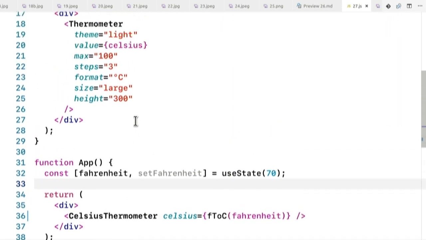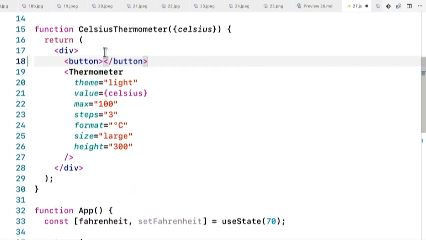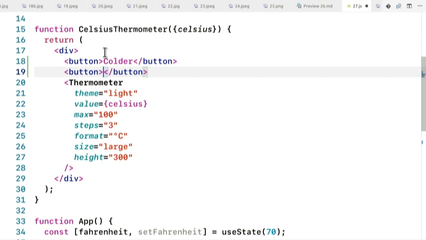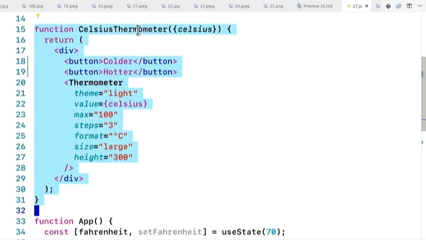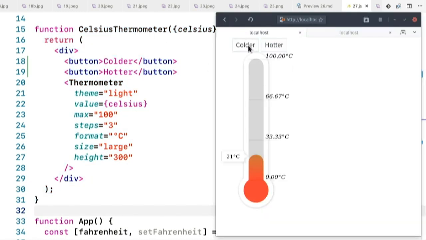But also, I'd like to add a bit more to this. I'd like to add the possibility of making this colder or hotter. And as you see, I'm putting it in the Celsius thermometer. I'm not putting it above, so that basically I want this component to manipulate Celsius.